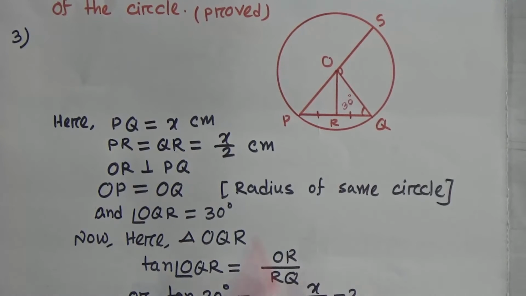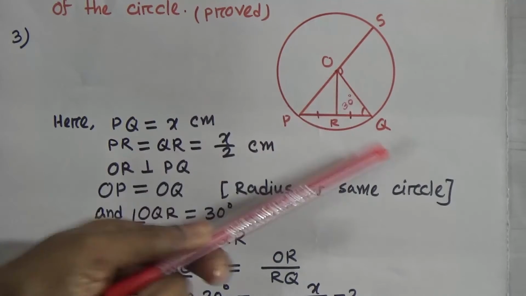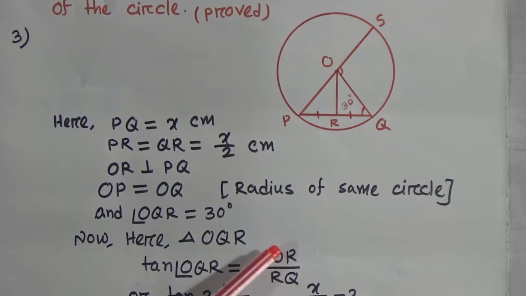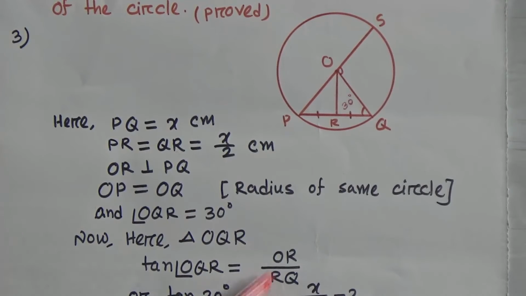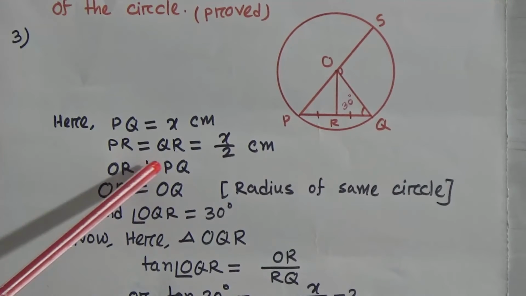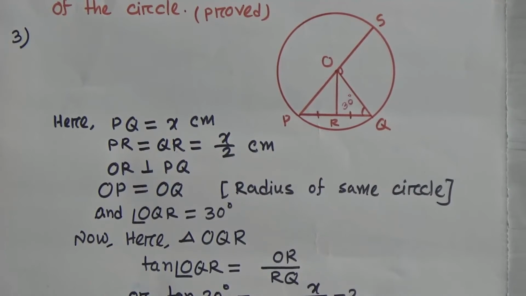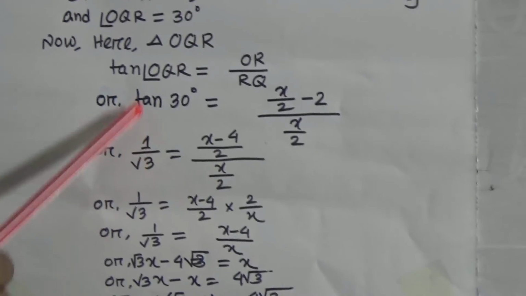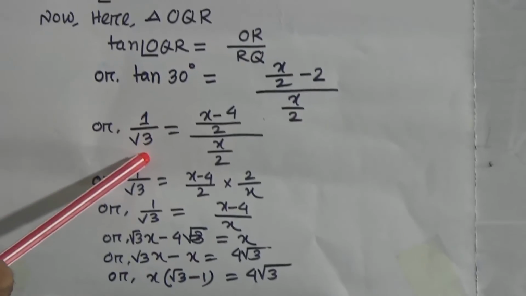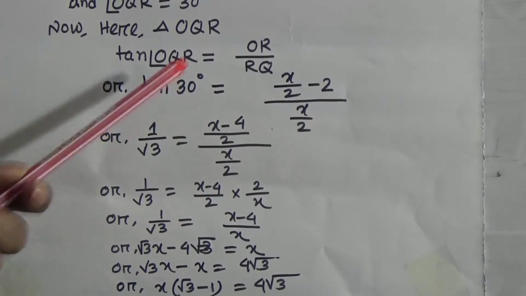So OR by RQ. Now tan, the short form of tangent. OQR means 30 degree. OR equal to x by 2 minus 2, and RQ equal to x by 2. Now tan 30 degree equal to what? 1 by root 3. Now you have to do LCM.